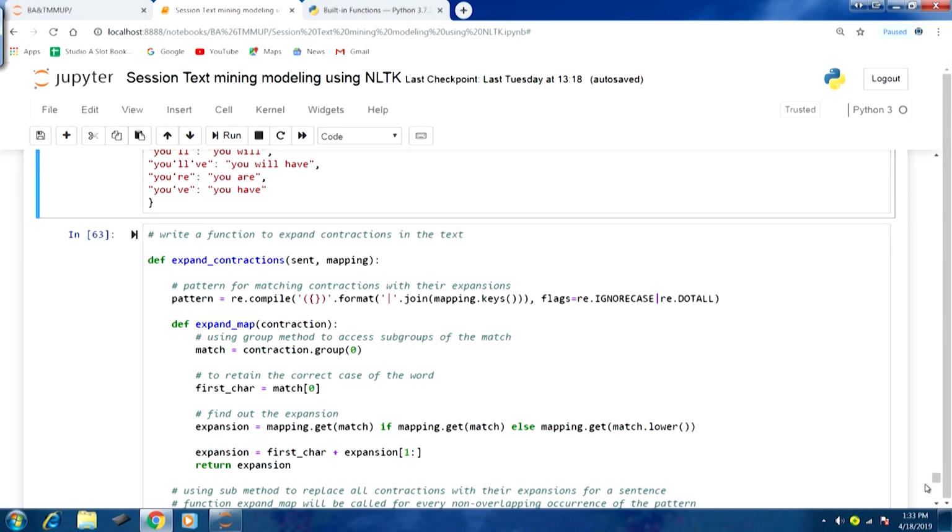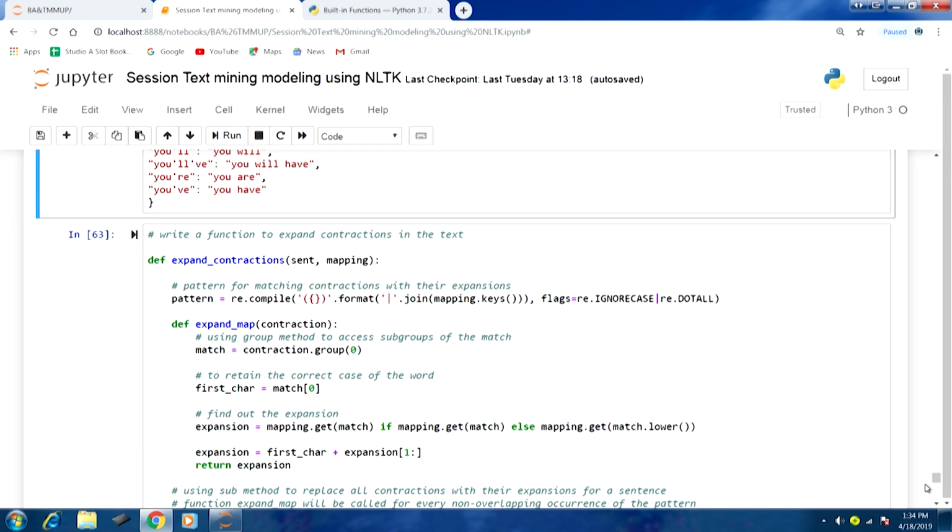So our function is def, the keyword, and expand_contractions, and we have two parameters for this function, sent and mapping. So sent is for the sentence which we will be processing, where we will be finding the contractions and then replacing those with the expansion.